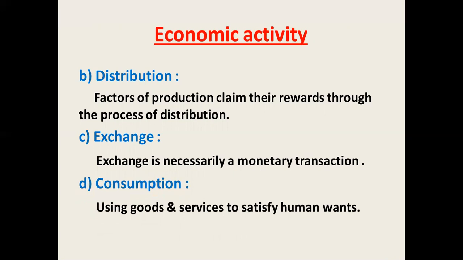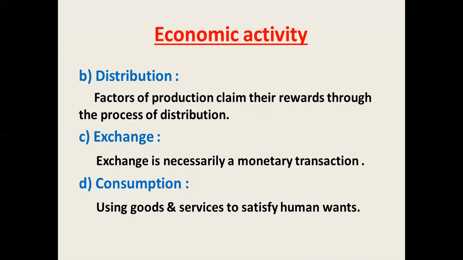In the barter system in the ancient period, we accepted the barter system, means goods with goods. That is so difficult, and the exchange part we never maintained. But at present it's possible because it refers to sale and purchase of goods and services. It's so easy. So in economics, exchange is necessarily a monetary transaction.